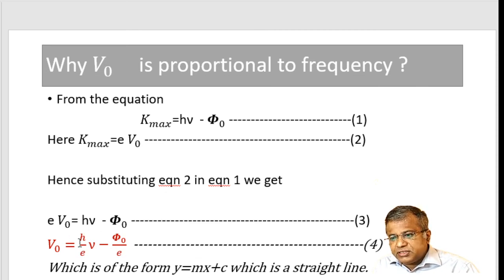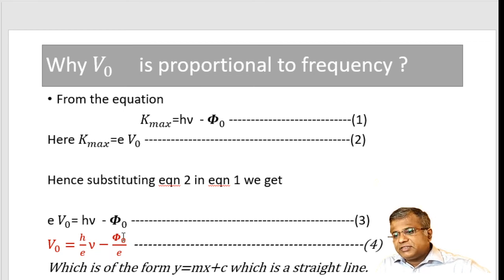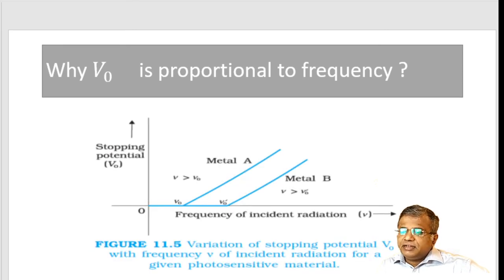Comparing the two equations, m here is h divided by e. We see that this equation, V naught is equal to h by e ν minus phi naught by e, resembles the equation of a straight line. Hence Einstein could explain why you get a graph of this nature.